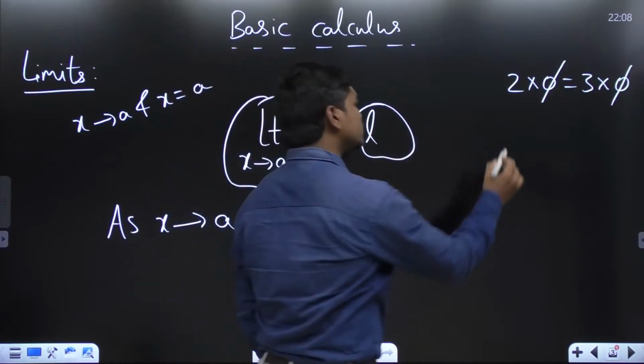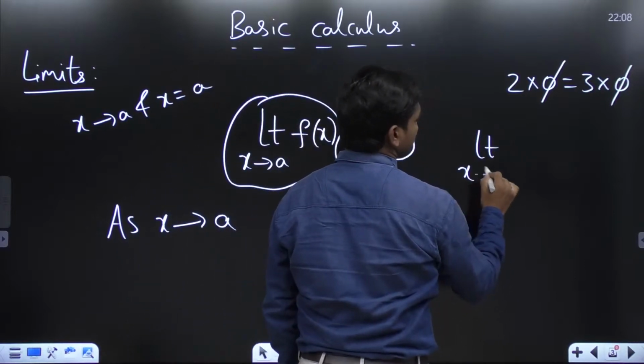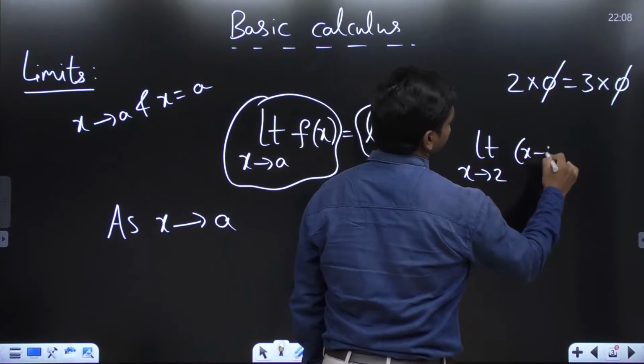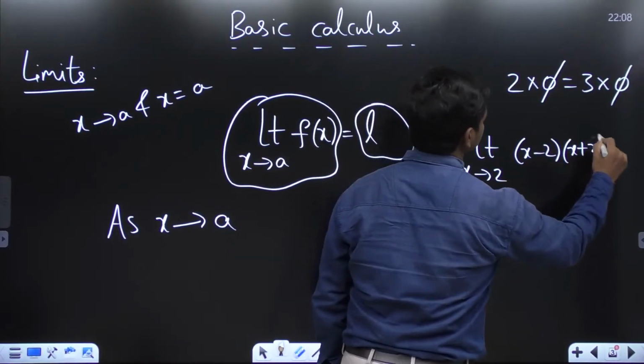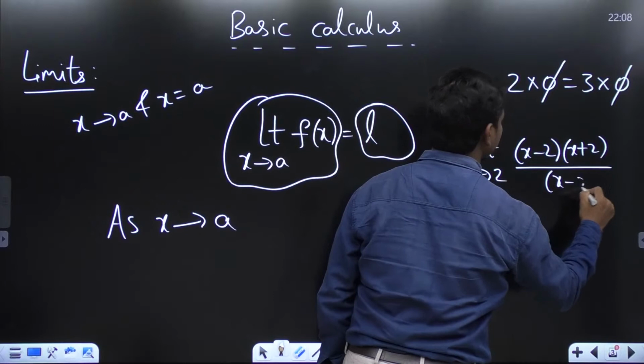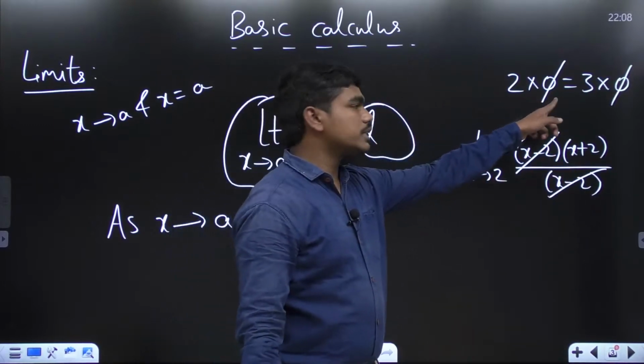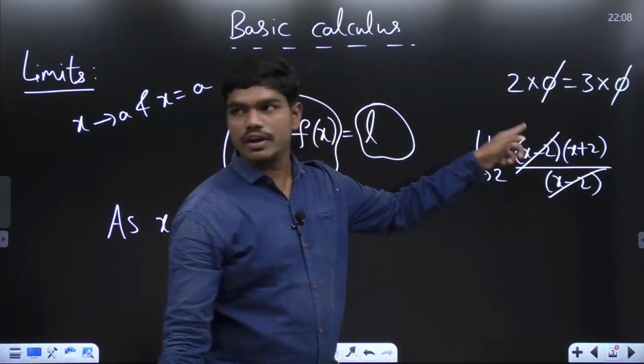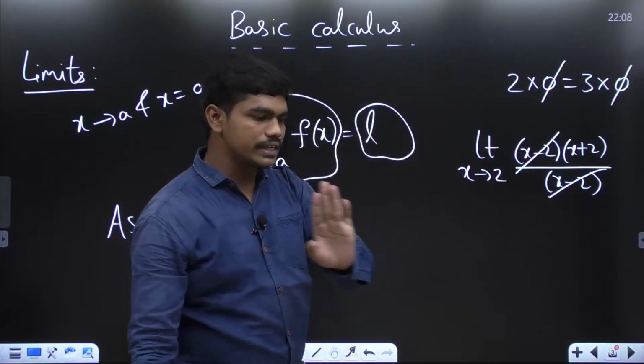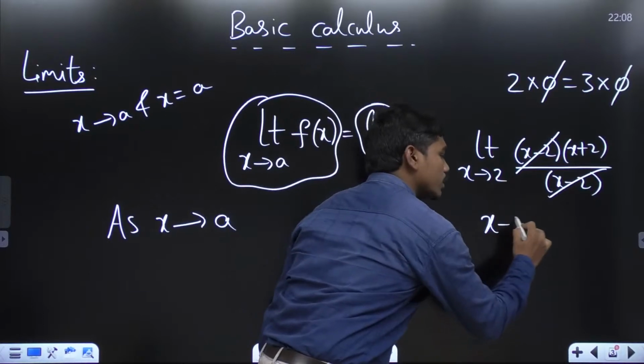Correct? But you have seen some limits like this. Limit x tends to 2, x minus 2 into x plus 2 divided by x minus 2. You have seen such kind of limits in your life, and you have seen these terms get cancelled here. And here, if there are two zeros, you can't cancel. But in limits, if you are cancelling these two terms, one thing is very clear, this x minus 2 is not equal to 0.